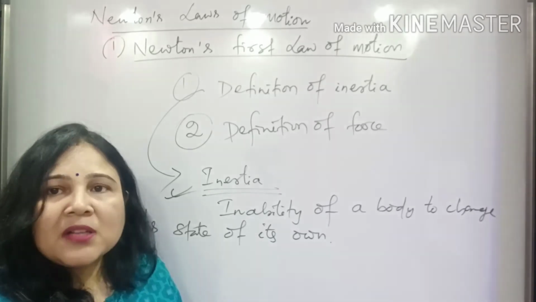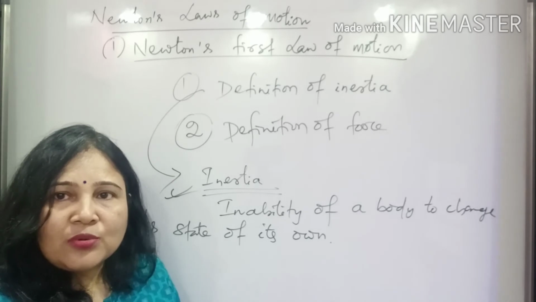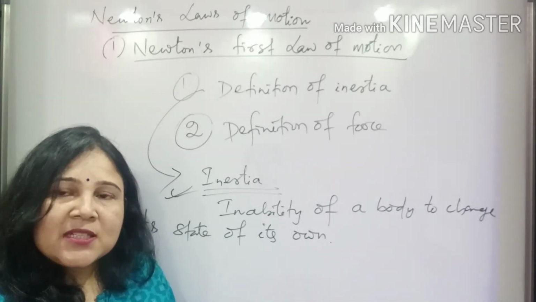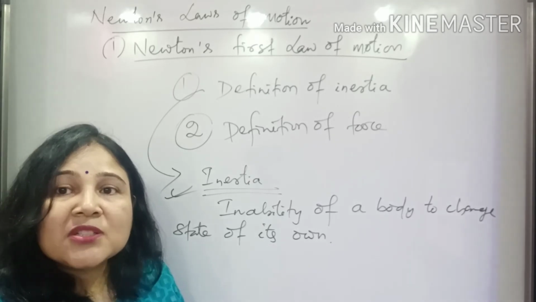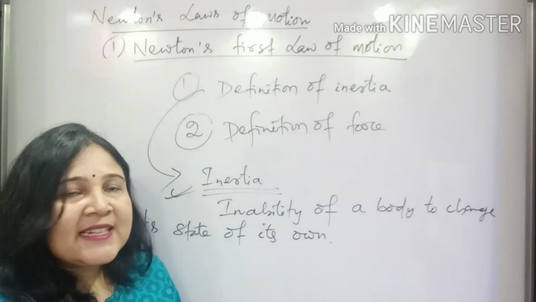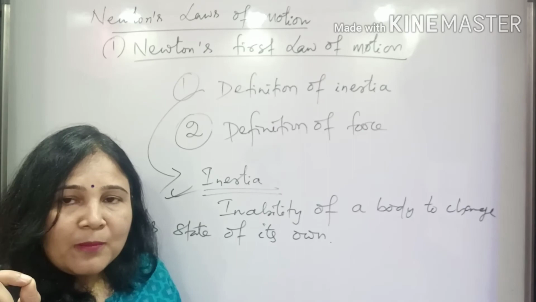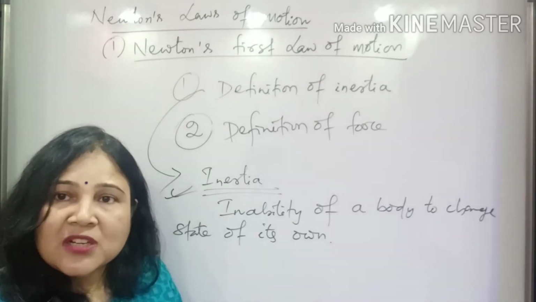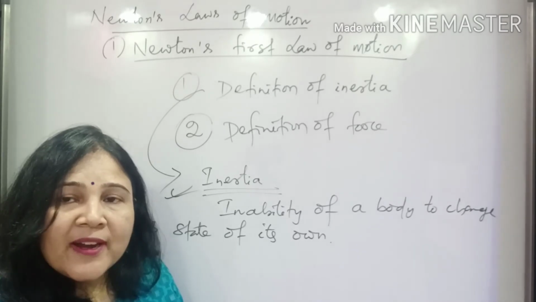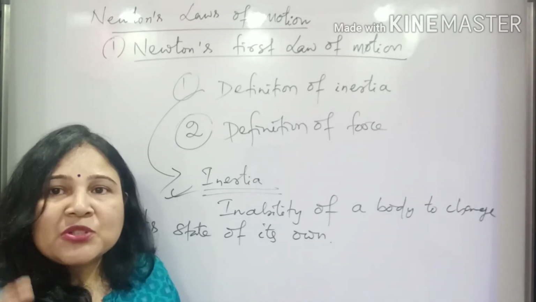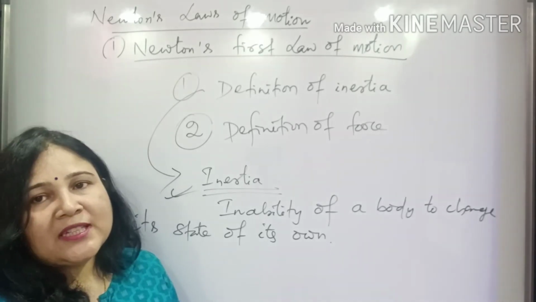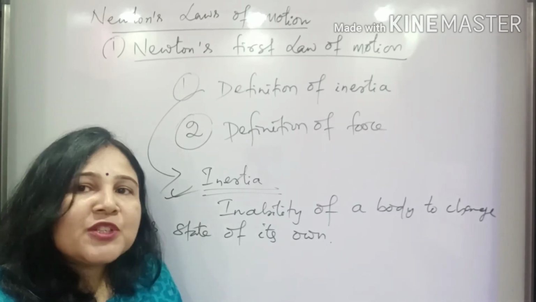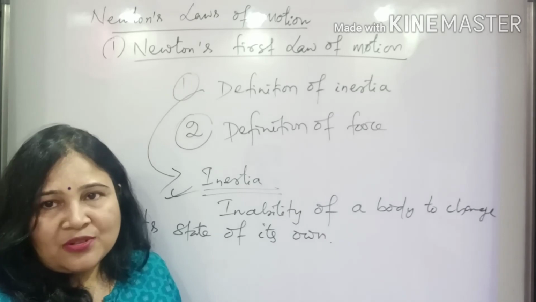Then if the football is not coming to a stop of its own, who is helping it? That is what we have already discussed previously: the force of friction. So as I said, a body of its own cannot change its state of uniform motion. A force must be required here. So that inability of a body is also called inertia.